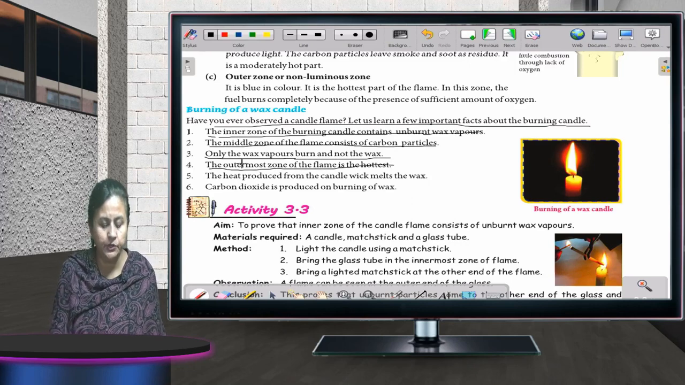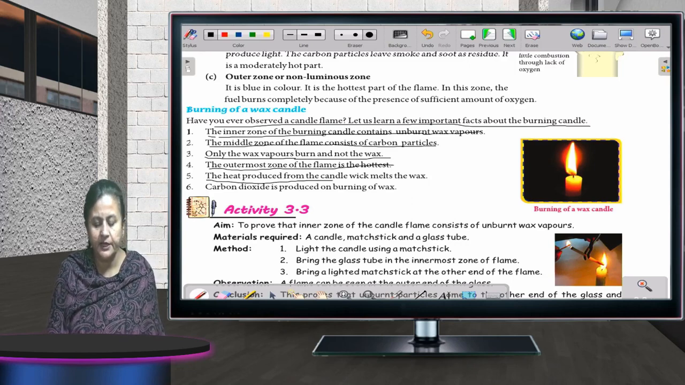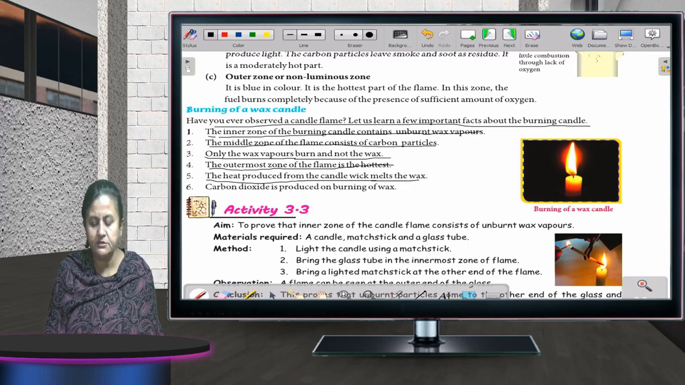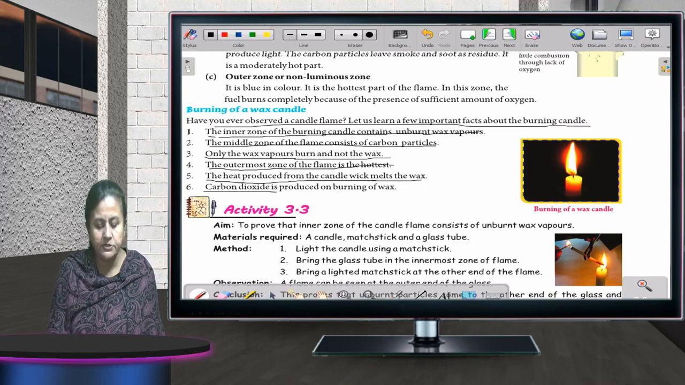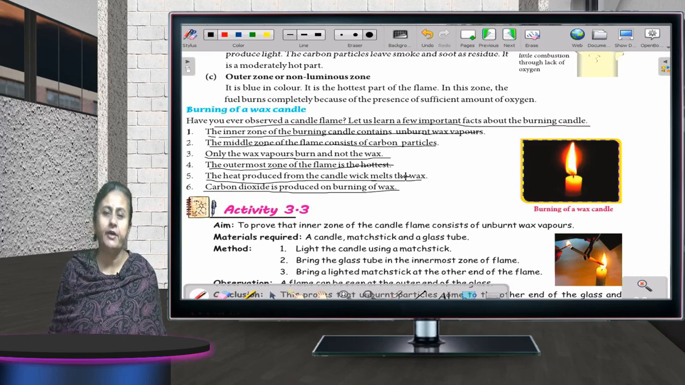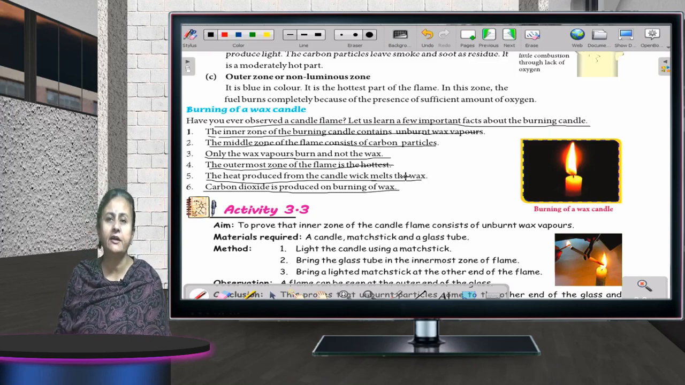Just now I told you, the heat produced from the candle wick melts the wax. Carbon dioxide is produced by burning of wax. Whenever we are burning wax, which gas is given out? Carbon dioxide. And the inner part is the coldest one and the outer part, the tip of the flame, is the hottest part of the flame.